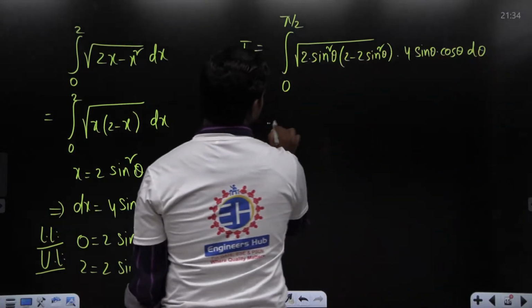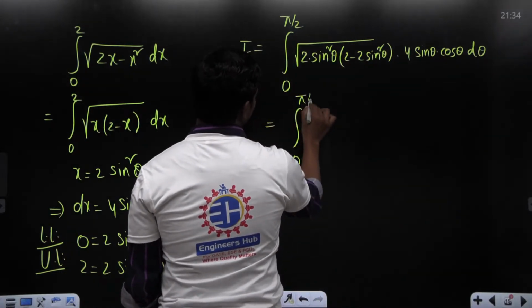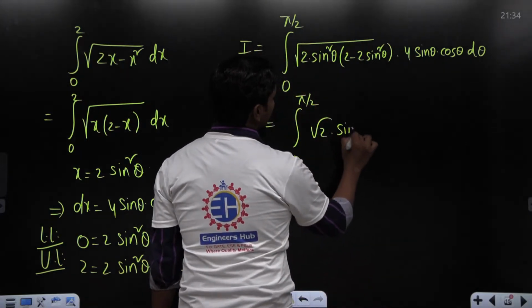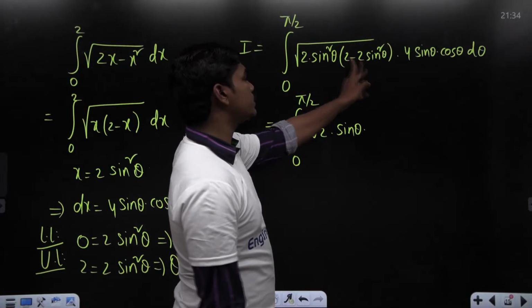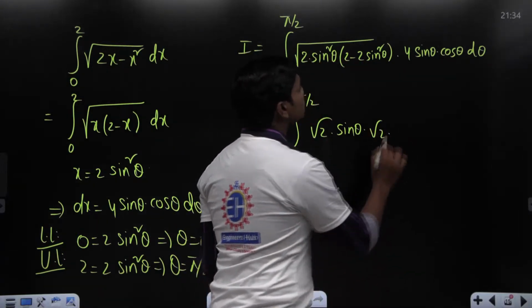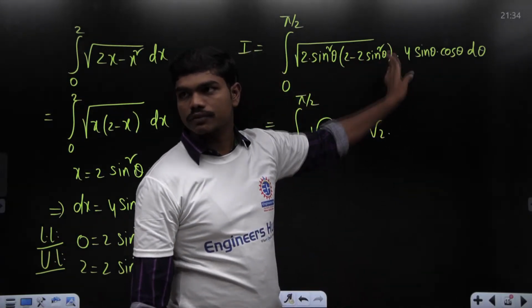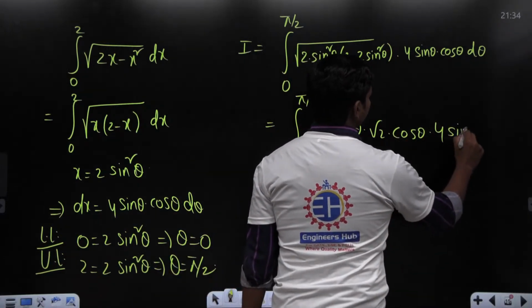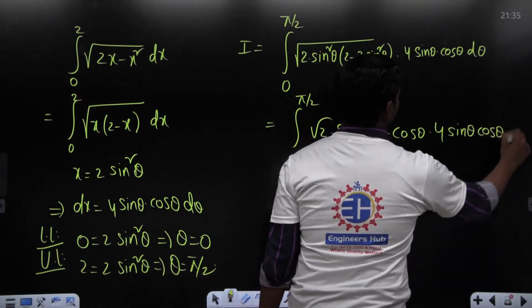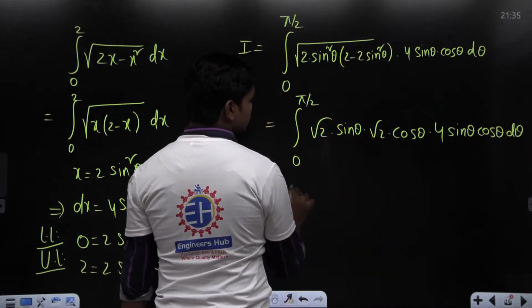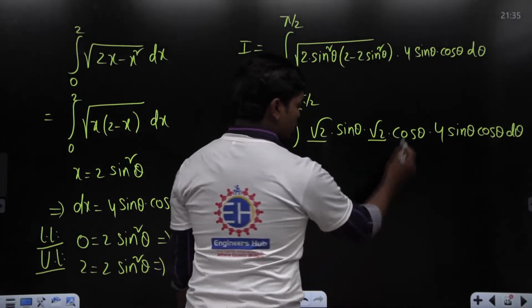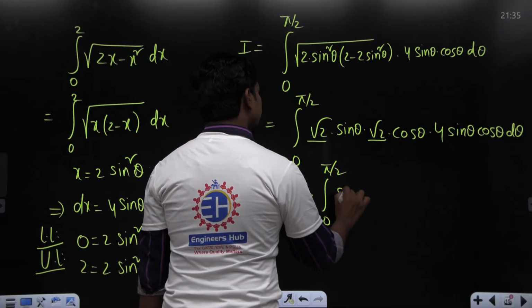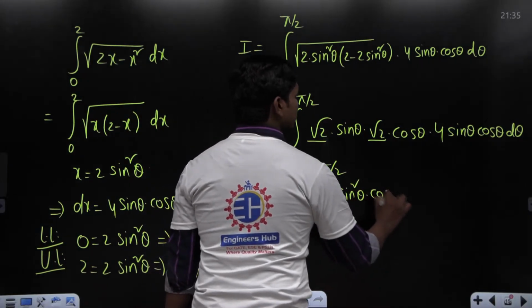Okay? If you make a little simplification, integral 0 to pi by 2, this is square root of 2 sine square theta, which is root 2 into sine theta. And if you take a 2 common here, we get root 2 into square root of 1 minus sine square theta, which is cos square theta, and the square root of that gives cos theta, into 4 sine theta cos theta d theta. Now if you bring out all the constants, root 2 into root 2 is 2, and 2 fours are 8. So 8 into integral 0 to pi by 2 sine square theta into cos square theta d theta. This is what you have, correct?